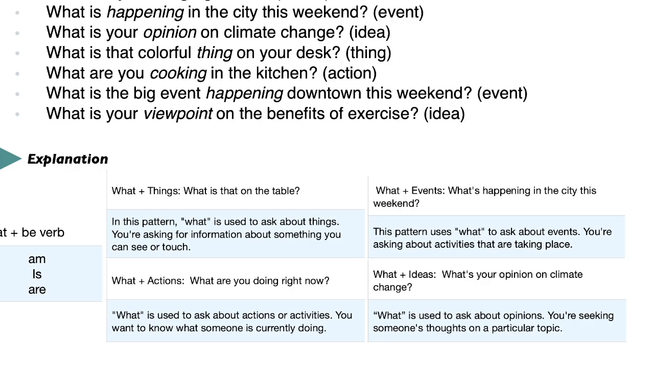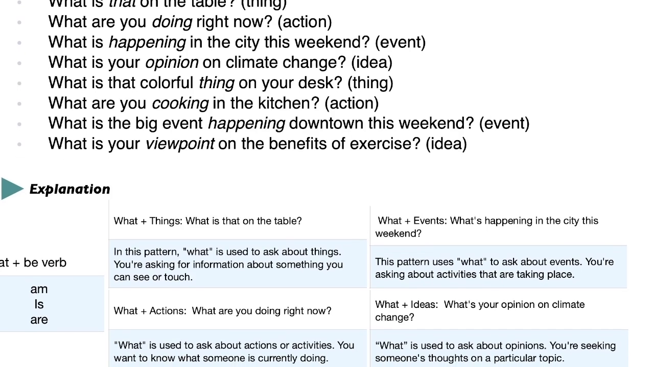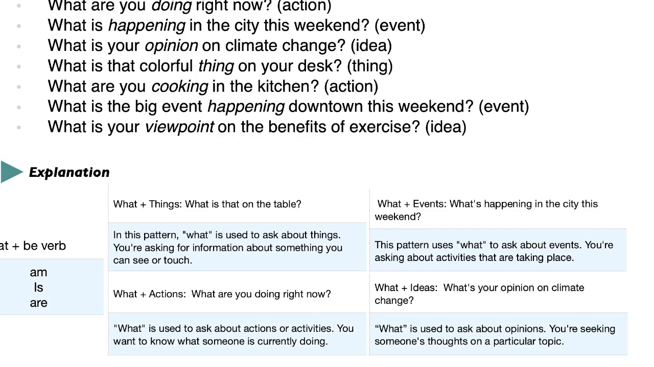What plus events? What's happening in the city this weekend? This pattern uses what to ask about events. You're asking about activities that are taking place, right? So for example, what's happening in the city this weekend? You're asking about what activities are taking place. What is the big event happening downtown this weekend? Okay, and then idea, ideas.